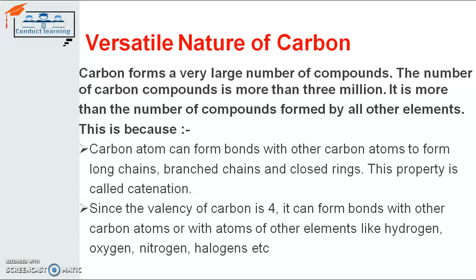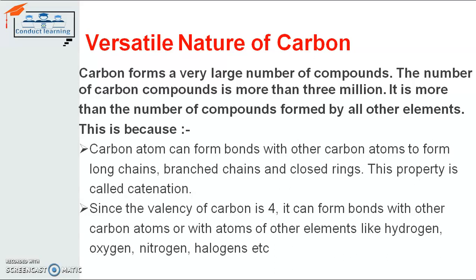If we consider other elements like oxygen, nitrogen, silicon or any other, the compounds formed by all of them are less than the compounds formed by carbon alone, which forms around 3 million, that is, 30 lakh compounds.